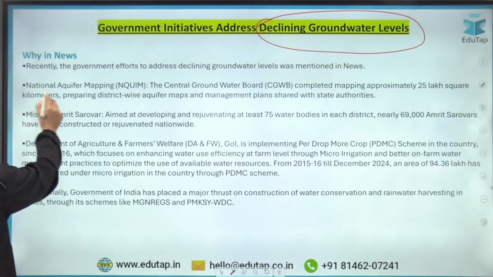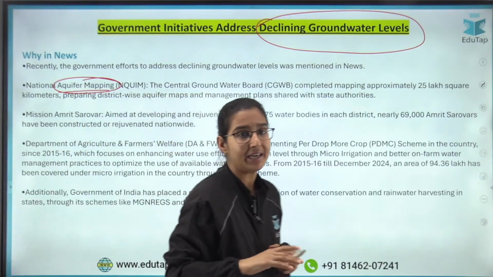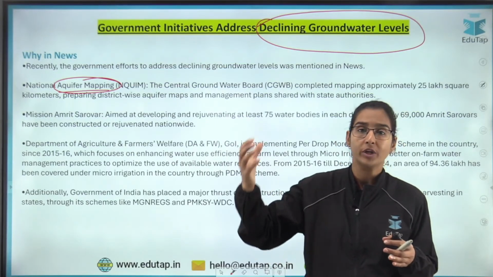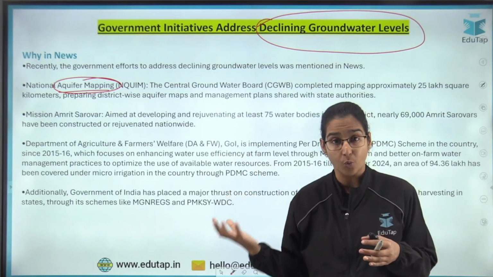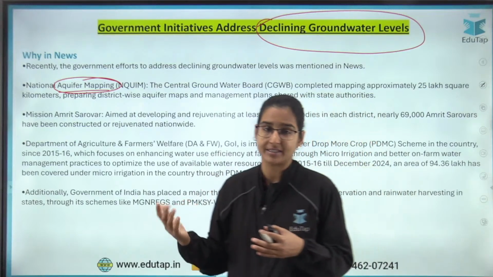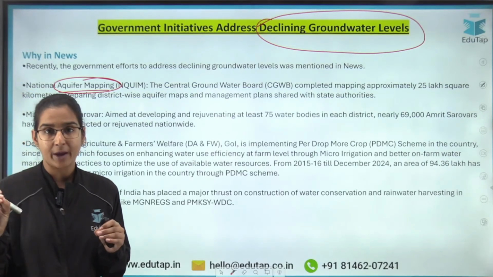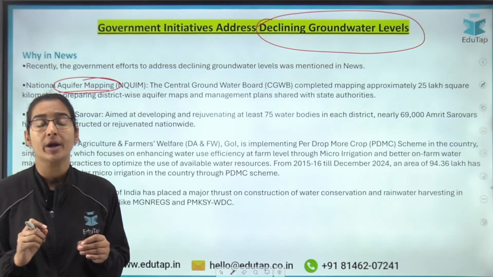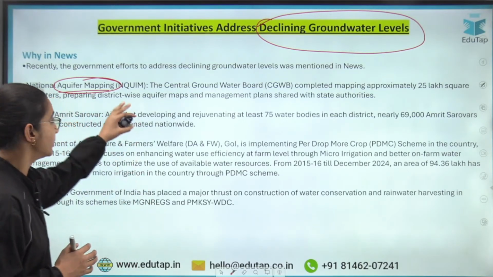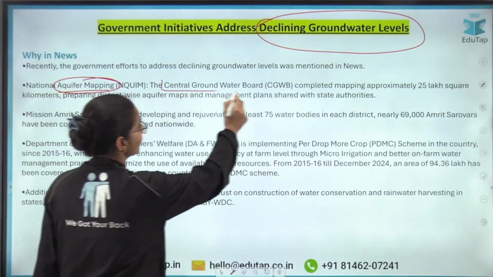So the first is the National Aquifer Mapping. So what are aquifers? Aquifers are basically the rock layers which are permeable in nature. ठीक है? Through permeable rocks, the water gets stored at the ground level as groundwater, and then we can use that water using wells and other things. ठीक है? So these are the aquifers. Under this program, we are going to first map the areas where these aquifers are located, and secondly, we are going to manage and conserve these aquifers, right? This is the National Aquifer Mapping program, and it is being undertaken by the Central Groundwater Board.